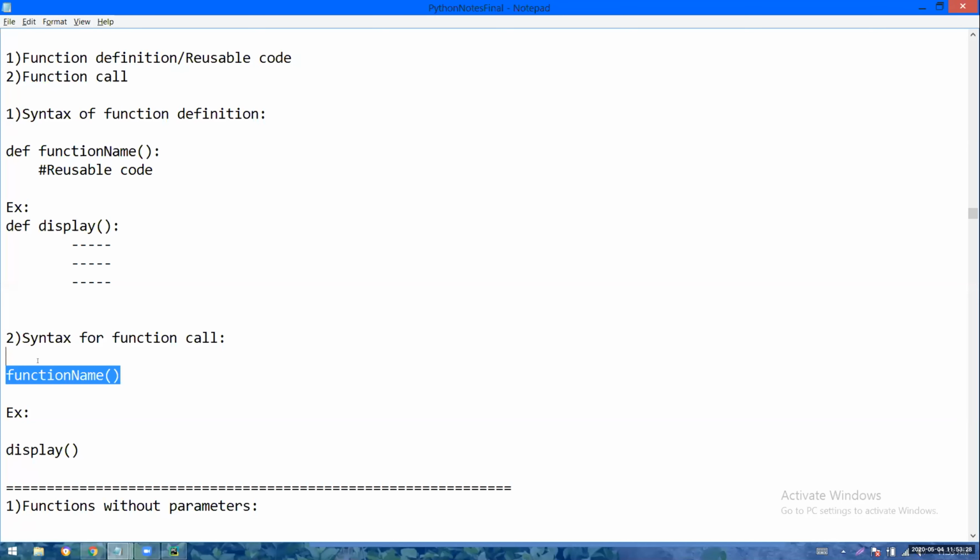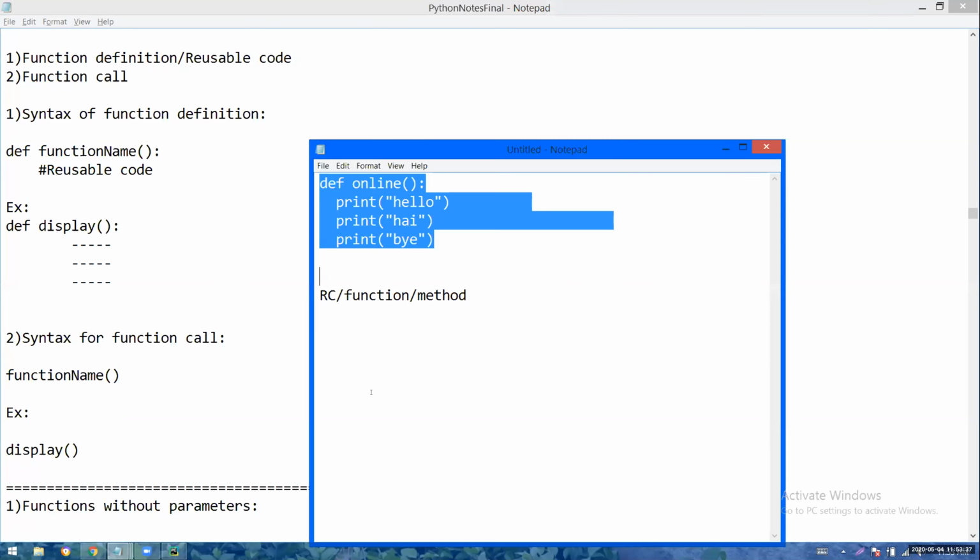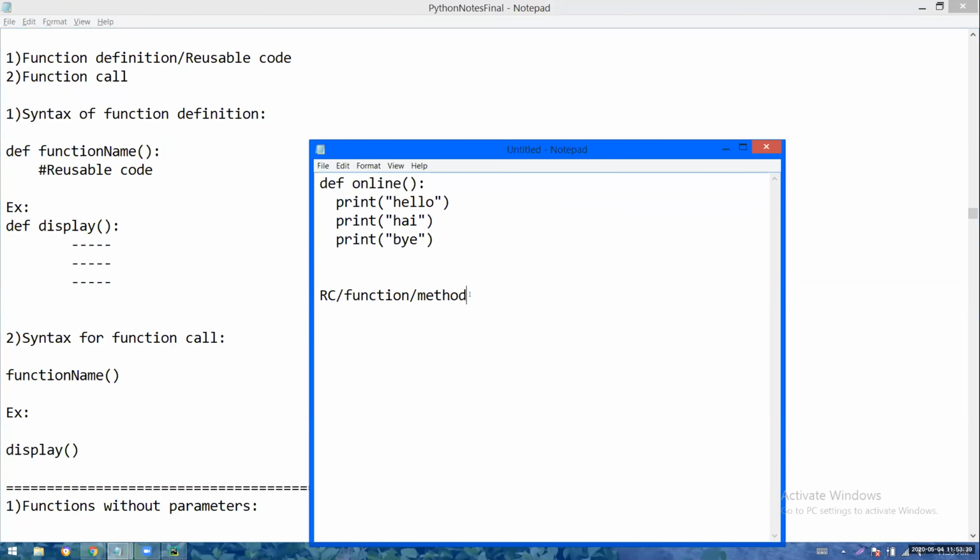So function definition and function call should be there. Definition means you are putting your reusable code in this block. That is the function definition, which you can also call a function method. And if you want this piece of code to get executed, you put the function name online, right? That is called a function call. The syntax of the function call is the function name.